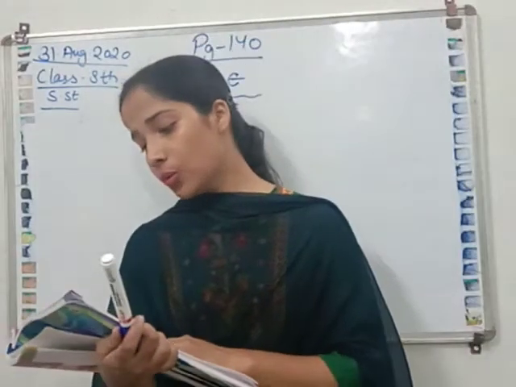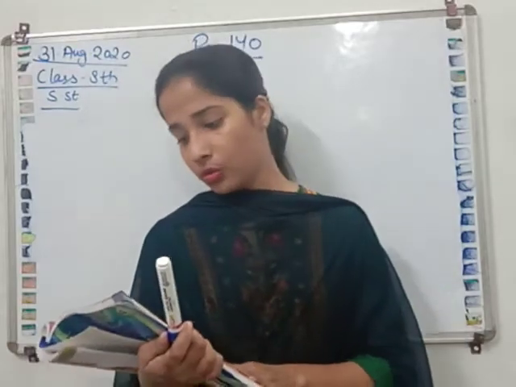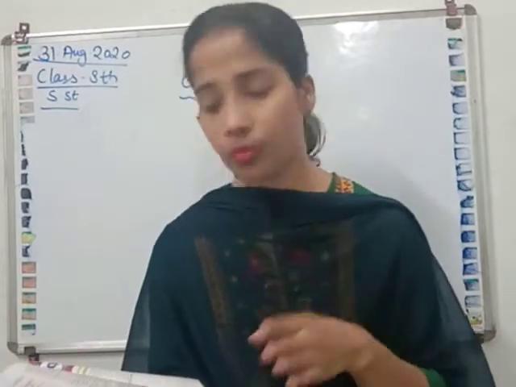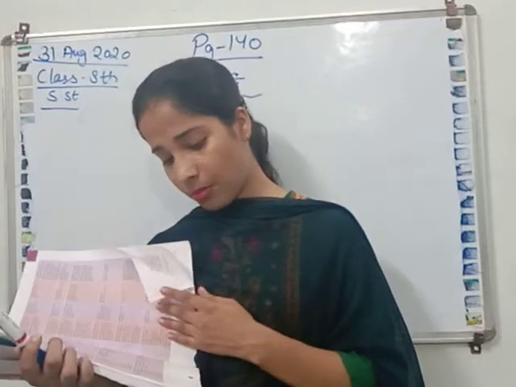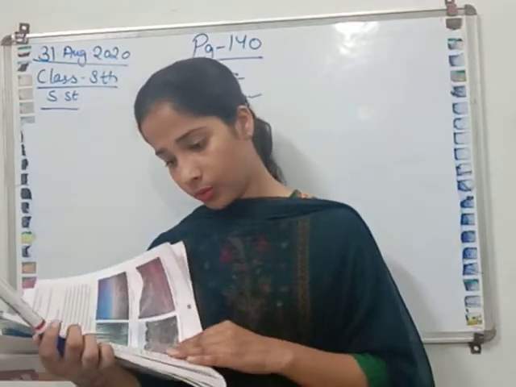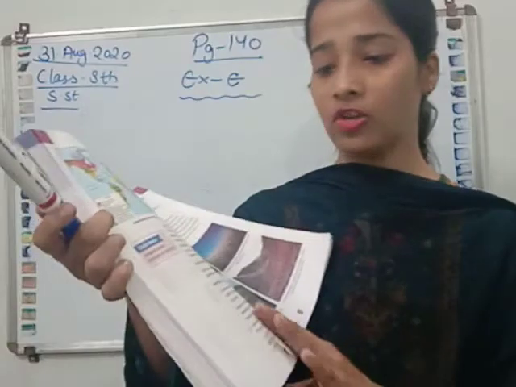Mention any 4 uses of natural vegetation. This answer is given on page number 132, the importance of natural vegetation. You can write down any 4 points from this.